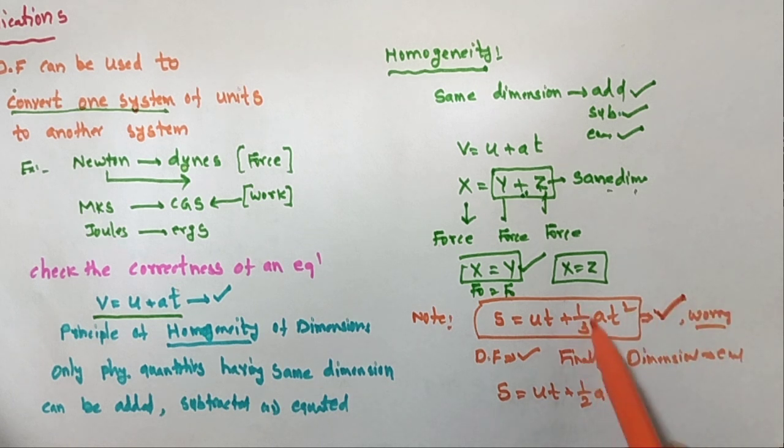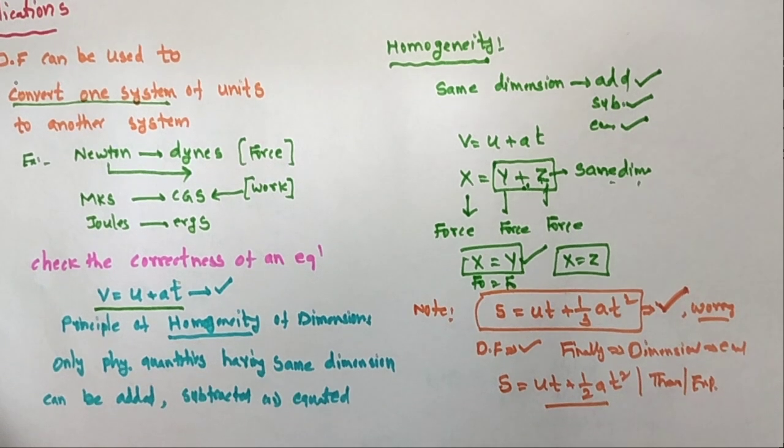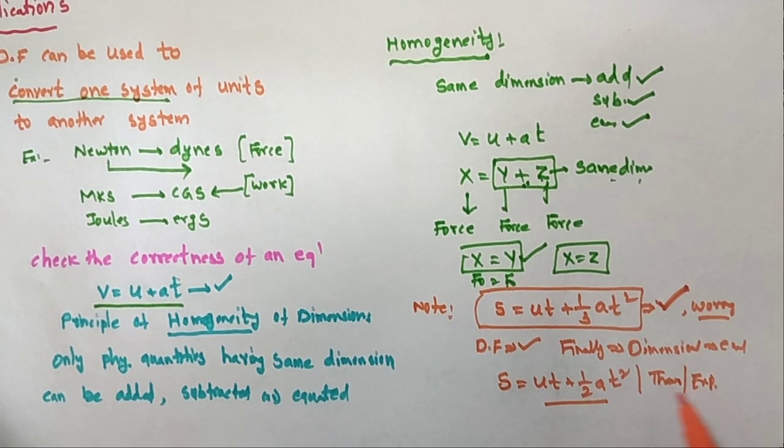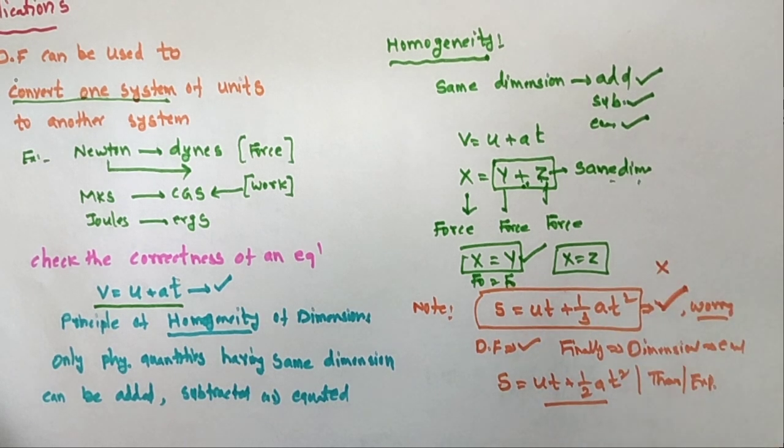But these values are derived by some theory or some experiment. If the theory or experimental values are used, it shows the exact value. Suppose the dimensions are not equal, then the equation will be wrong.